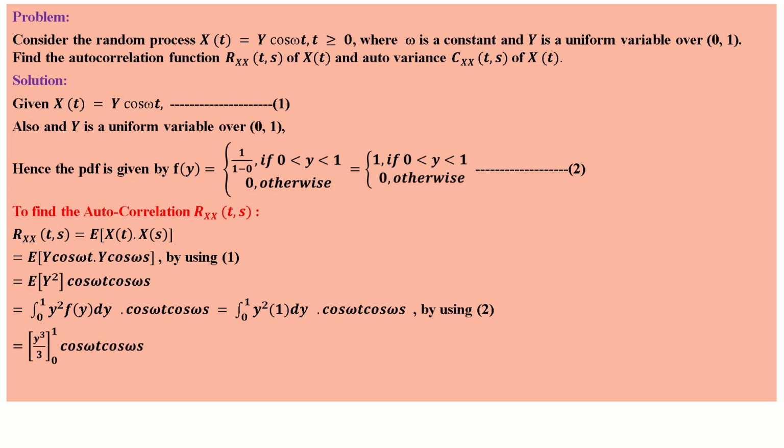So integrating y square, you will get y cube by 3, lower limit 0, upper limit 1, cos omega t cos omega s. Applying the limits, you will get 1 by 3 cos omega t cos omega s. That is equation number 3.